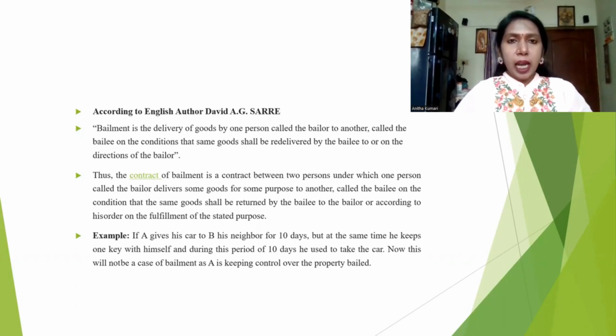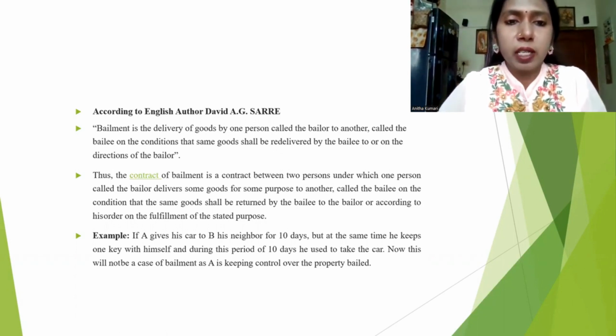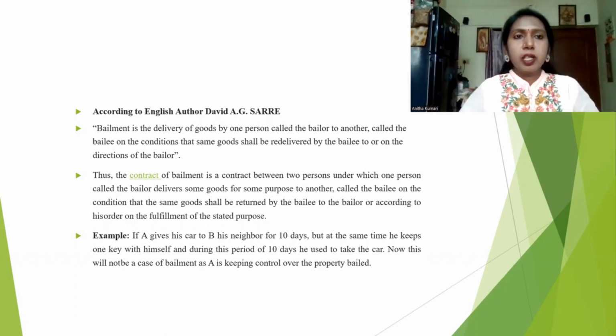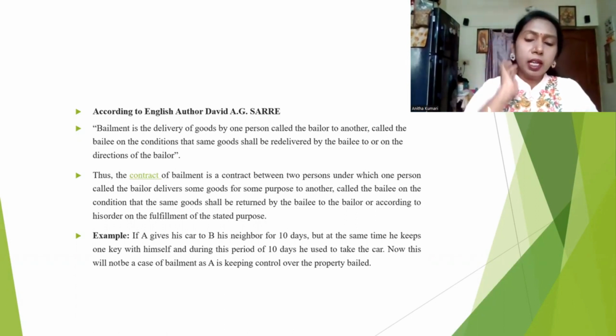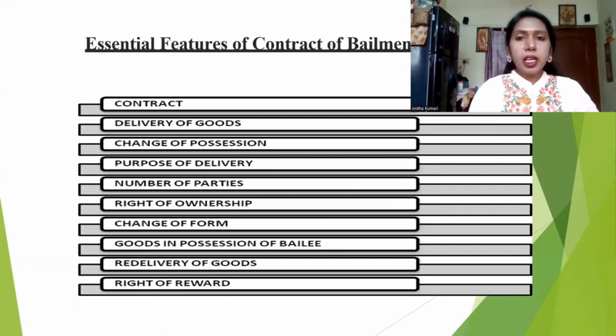Students, under the Bailment Act, the bailer has to hand over the possession of the goods wholly. If he is handling the goods, or if he partially has some custody of the goods, it will not be considered a bailment. So these are the essentials of a contract of bailment: contract, delivery of goods, change of possession, purpose of delivery, number of parties, rights of ownership, change of form, goods in possession of bailee, re-delivery of goods, and rights of reward.